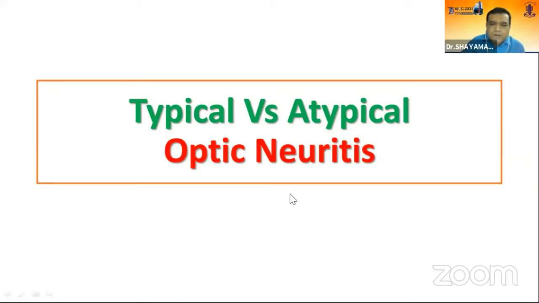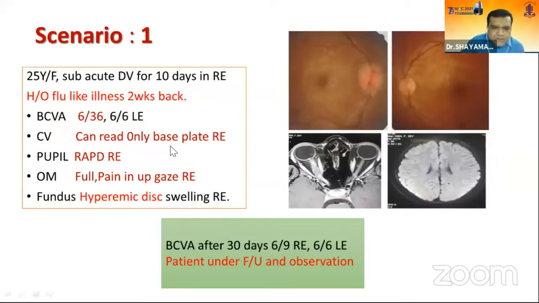Before going to my topic, I want to highlight some points of typical optic neuritis. This patient presents with sudden painful visual loss in the right eye with hyperemic disc swelling, and on MRI there is no demyelinating lesion in the brain, with optic nerve enhancement and engorgement.